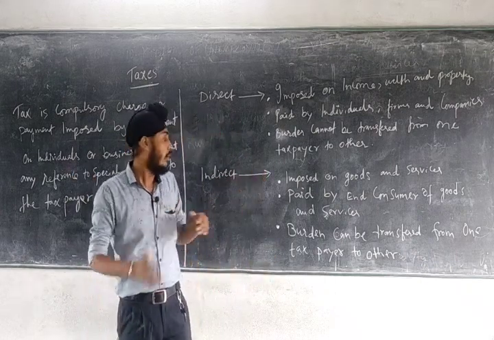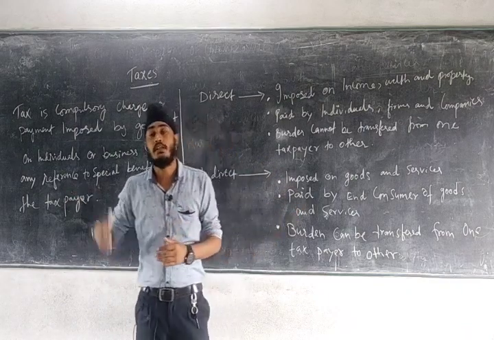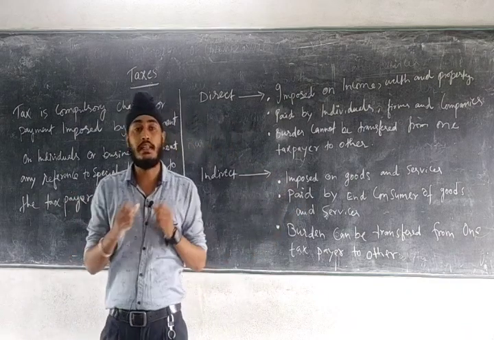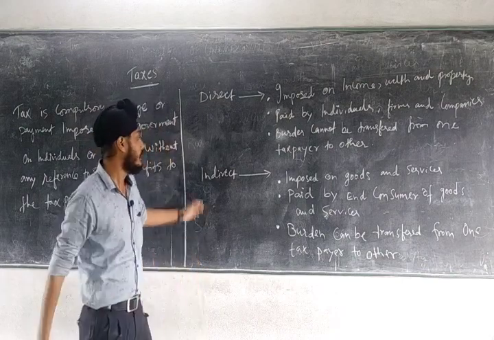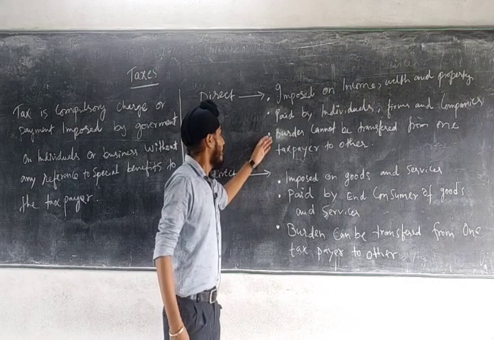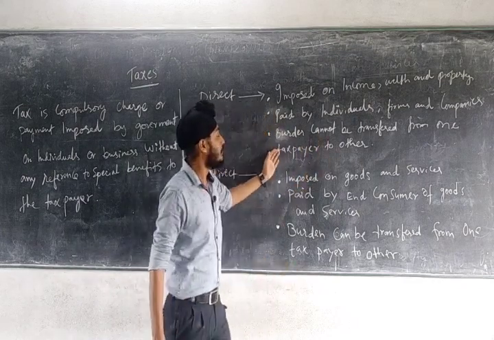So the GST is paid by the end consumer, the one who will consume the goods at the last, and they will pay the last tax, that is GST.